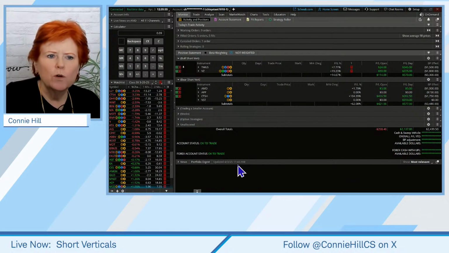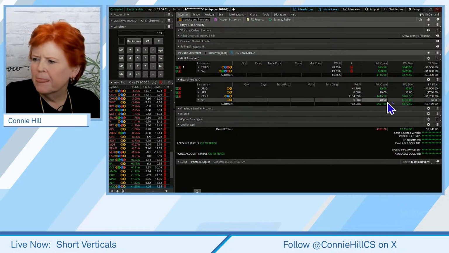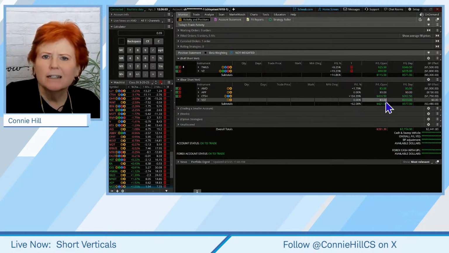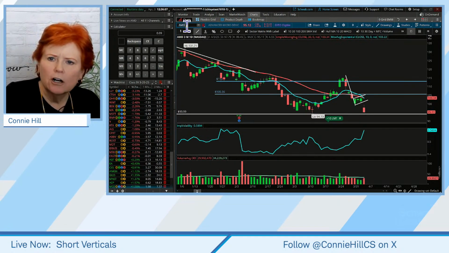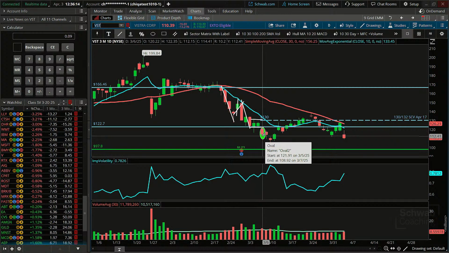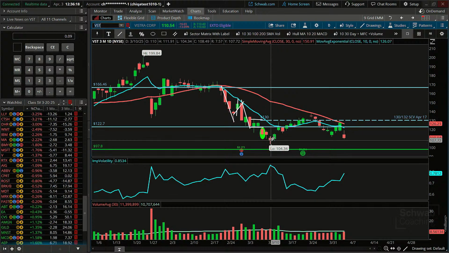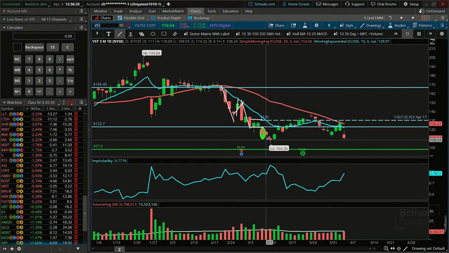Now, let's take a quick look at VST. VST was one in our bearish bucket, and you can see we're not in it anymore. We're out of it. Let's just take a quick look at the chart and see what happened here. We've been in this trade for about 3 weeks. We got in on March 6th, okay? And initially it dropped down for us. It was a bear call as well. We had seen this bear flag forming, and it dropped out of the bear flag.